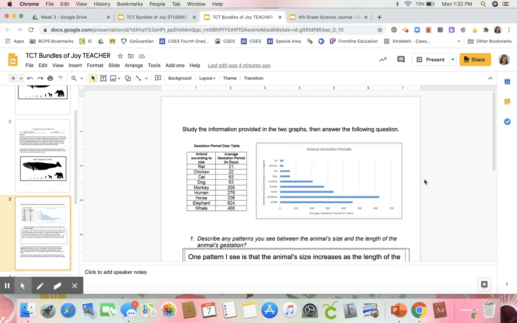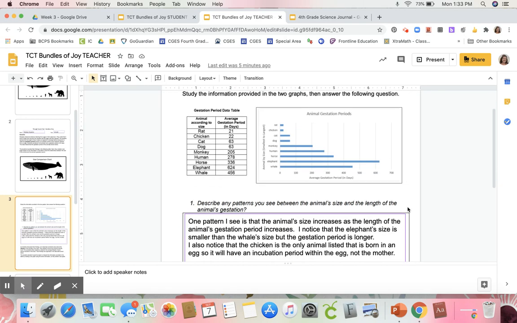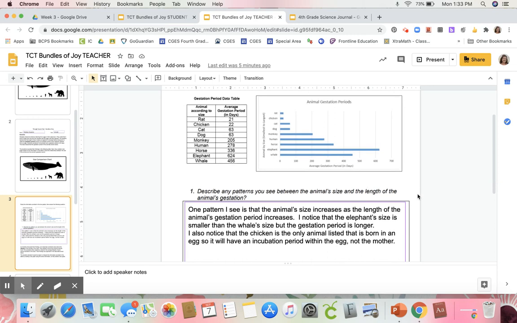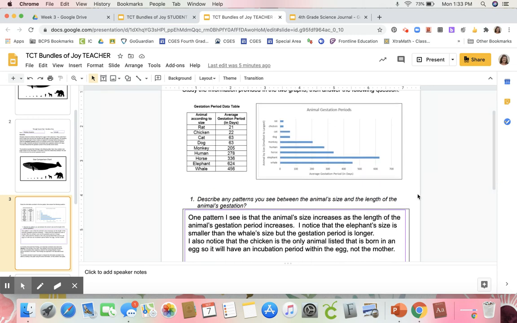It says study the information provided in the two graphs and then answer the following question. We have talked about the animal according to size, and then the gestation period. The information in this table was put into this bar graph. And the question says, describe any patterns you see between the animal's size and the length of the animal's gestation.